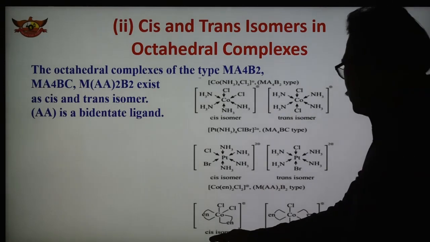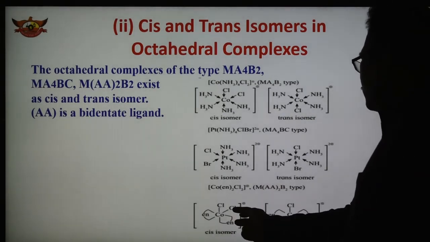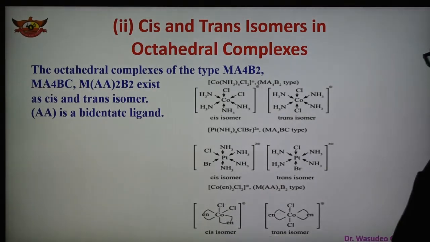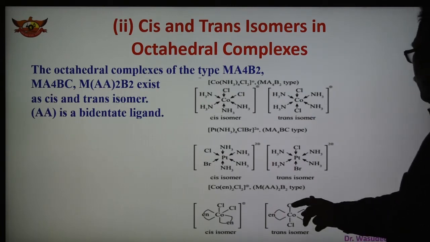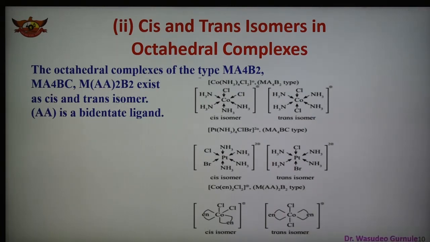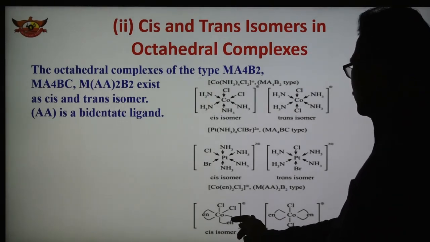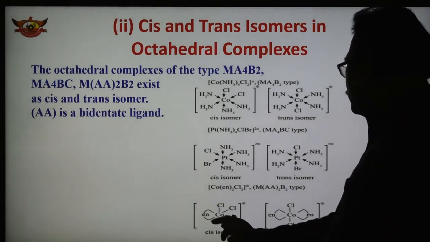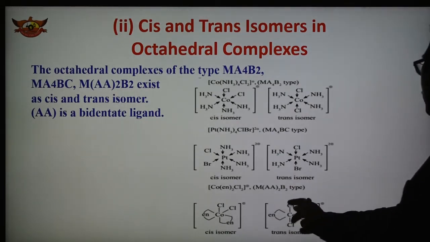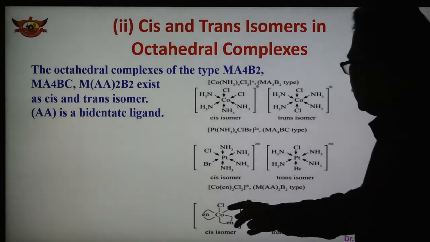And this is the cis isomer because here the Cl are present only at the 1 and 2 positions. When they are present at the 1 and 6 positions, then it is known as the trans isomer. So this is the bidentate ligand, 2 positions are occupied. 2 donor atoms are there, so forming 2 bonds here. This is 2, and again here 2 in this way. So this is cis and this is trans.